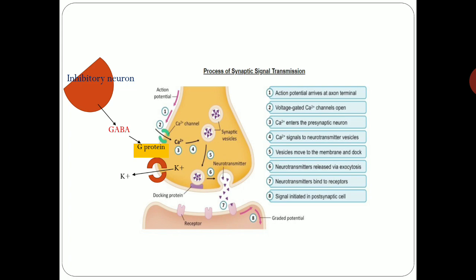So in this figure you can see, this is the inhibitory neuron, which releases the inhibitory neurotransmitter GABA that binds with the G protein, and the G protein opens the potassium channel, so potassium goes outside, so increased negativity inside the membrane leads to hyperpolarization. And if hyperpolarization is there, there is a decreased size of the action potential, and due to this, fewer calcium channels are open, so calcium influx will decrease. So ultimately there is a decreased amount of neurotransmitter release. So this is the mechanism.